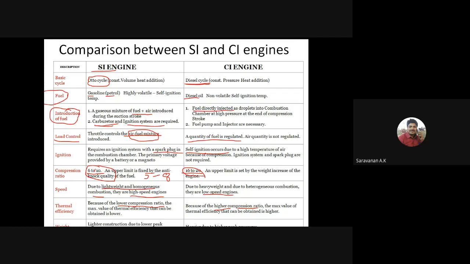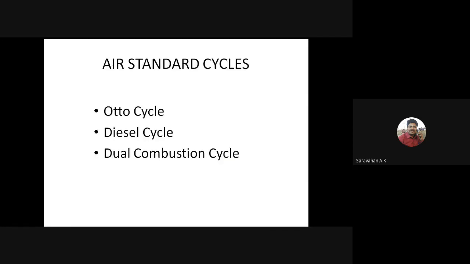So we can move to the next topic, that is air standard cycles. In internal combustion engines, the conversion of heat energy into mechanical work is a complicated process, right?